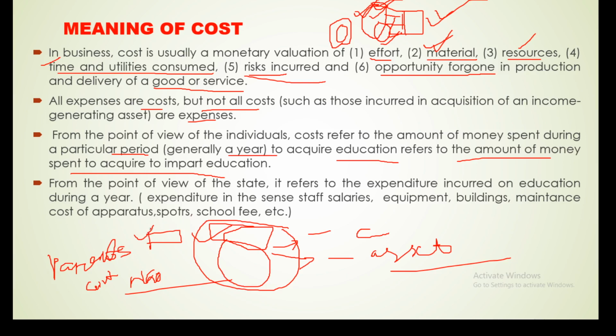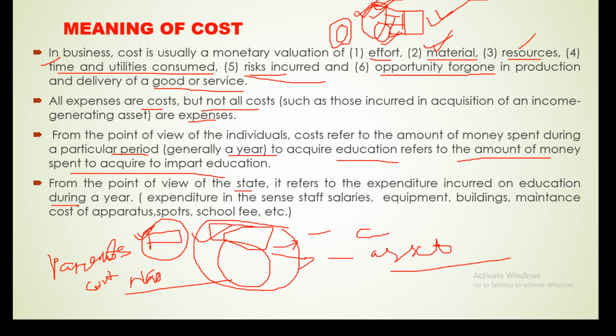Cost of this year, we can say the cost of production of this unit. Unit in the sense of one student, unit can be one state, unit can be one nation. From the point of view of the state, here state means government, it refers to the expenditure incurred on education